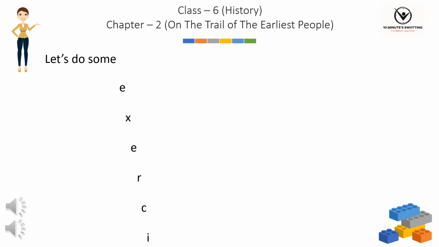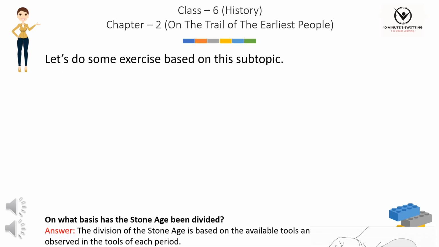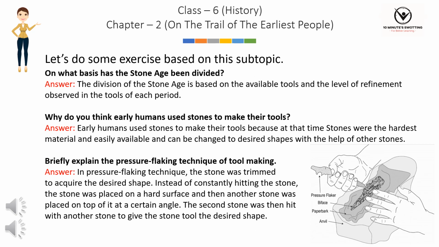Let's do some exercise based on this subtopic. On what basis has the Stone Age been divided? Answer: the division of the Stone Age is based on the available tools and the level of refinement observed in the tools of each period. Why do you think early humans used stones to make their tools? Answer: early humans used stones to make their tools because at that time stones were the hardest material and easily available and can be changed to desired shapes with the help of other stones.